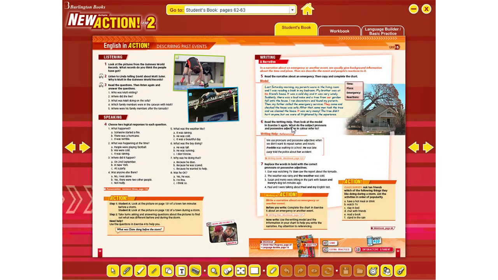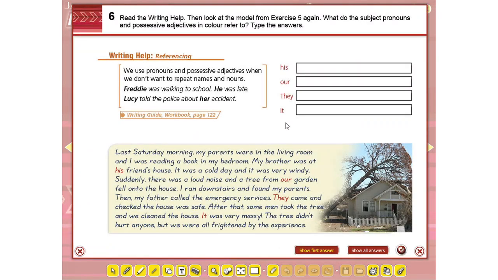After that, you can do exercise 6, in which you have to read the writing help, this here, and then look at the model from exercise 5. What do the subject pronouns and possessive adjectives in color refer to? What do they refer to? This, which is here, his friend's house. Who are we talking about with his friend's house? When we say from our garden, whose garden are we talking about?